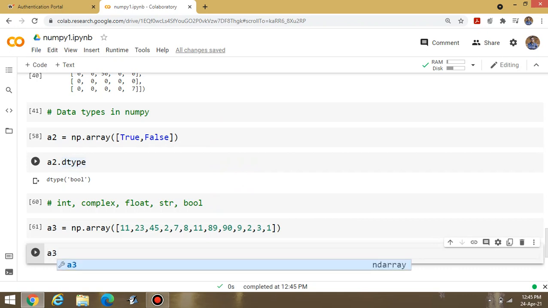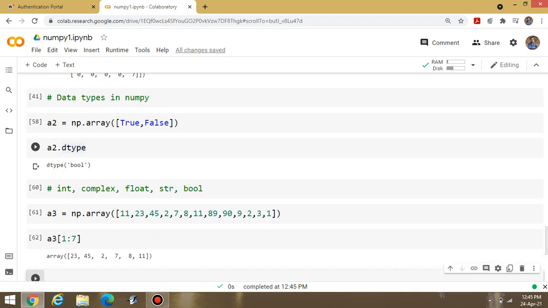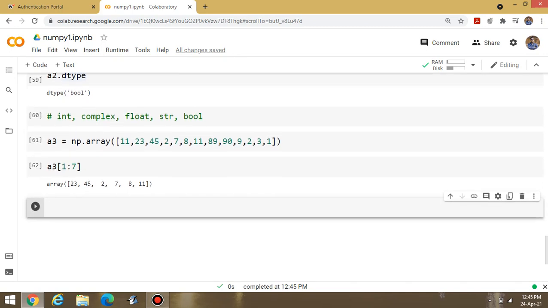Okay. Suppose I am writing A3 in square brackets, suppose I am writing 1 colon 7. Now execute this one. What is the meaning of this? This one picks the index values basically. Now what is the index of 11? The index of 11 is 0. What about 23? The index of 23 is 1, then 2, 3, 4, 5 and 6. It will display the data from 1 to 6 because 1 is included and 7 is excluded.